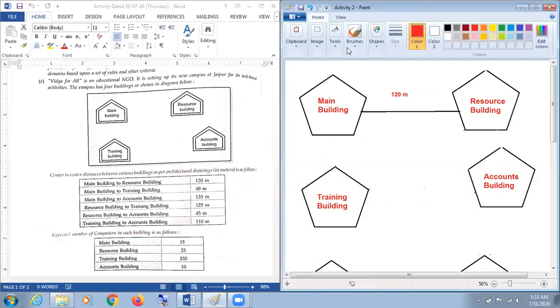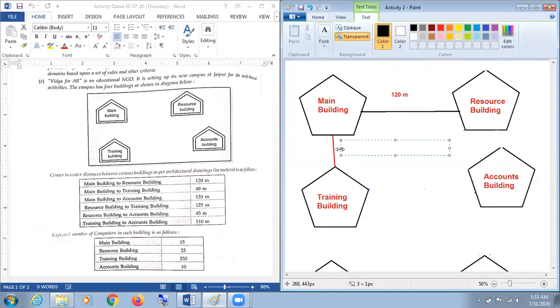Next, again we are going to draw a distance between the main building and a training building. Here it is the main building, and now we are going to connect it with a training building. I'm going to mention here that the distance between these two buildings will be 40 meters.